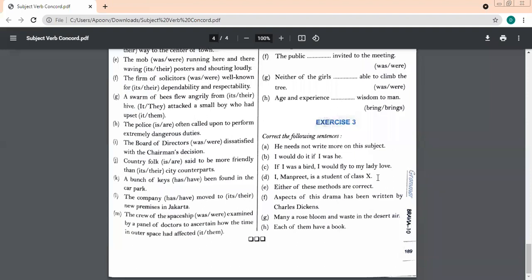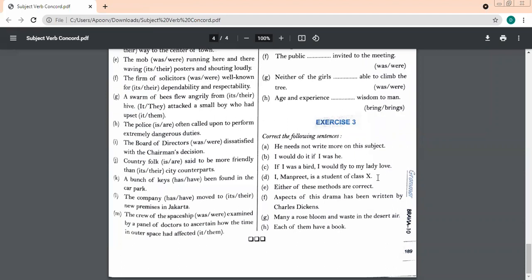Done, beta? Shall we speak out the sentence, beta? We had done till J now. Okay, one of you speak out for K.